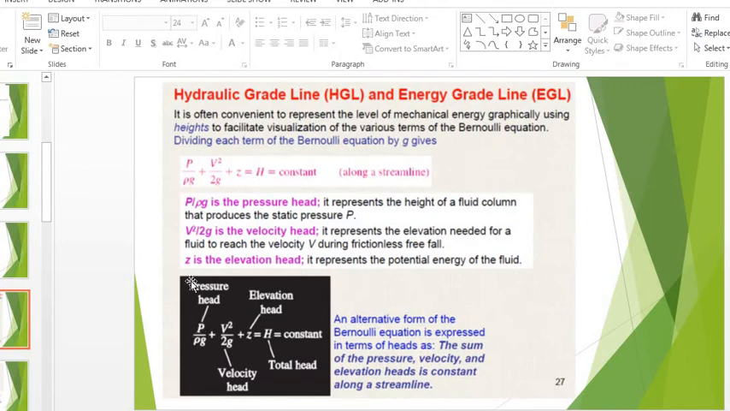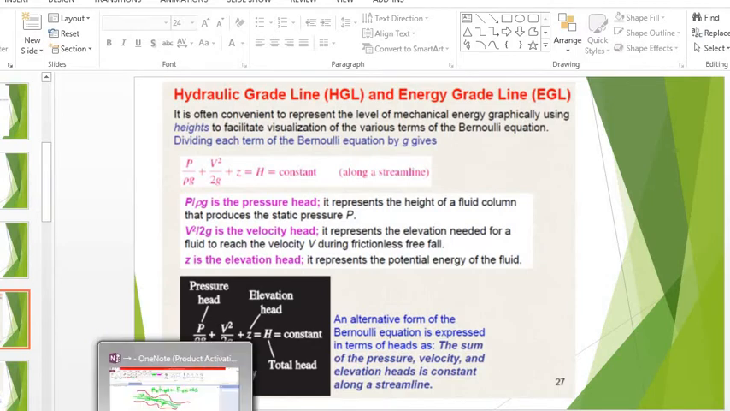See, this is also called the pressure head. This is called the velocity head, and this z is called the elevation head. When we sum all this, we get the total head, and due to this total head, water is flowing, right? So this is actually the statement of Bernoulli. I think it will be clear. So here it will be more clear.